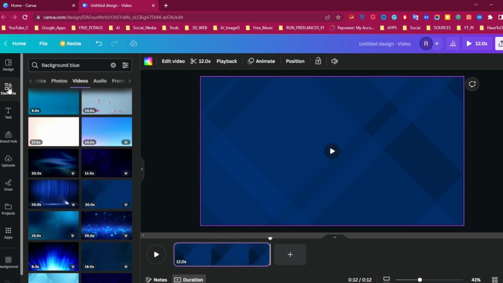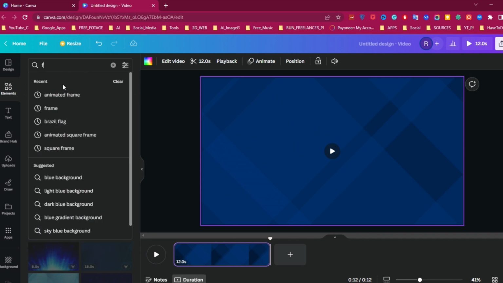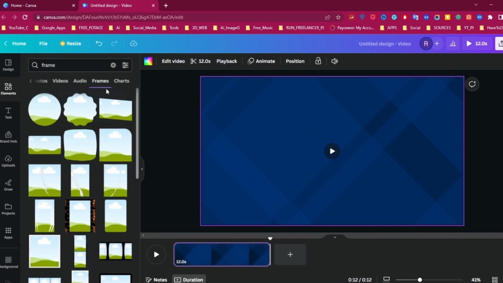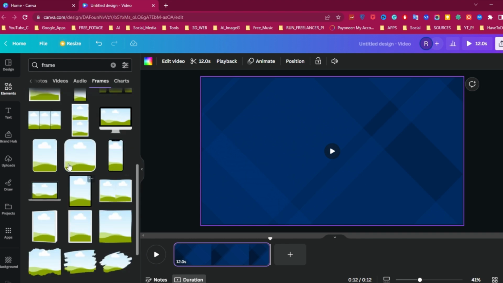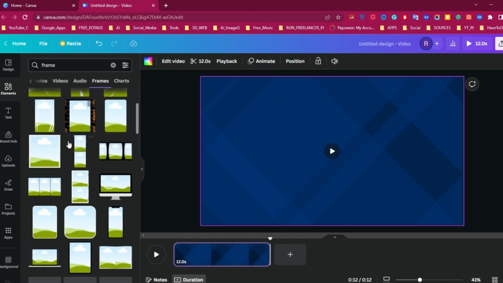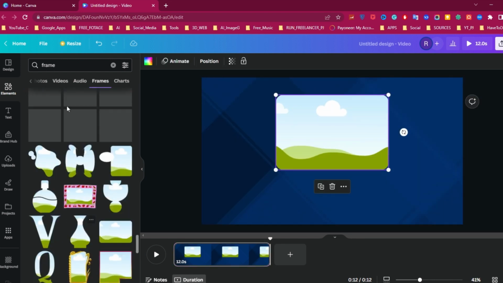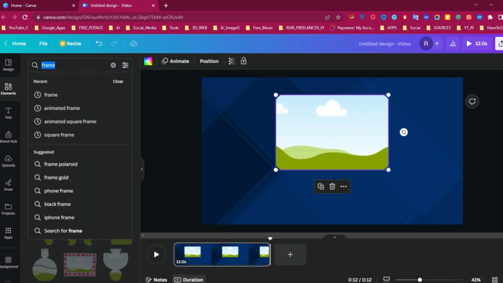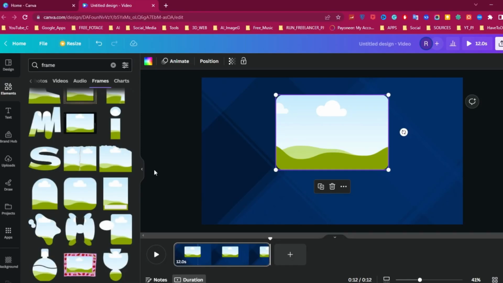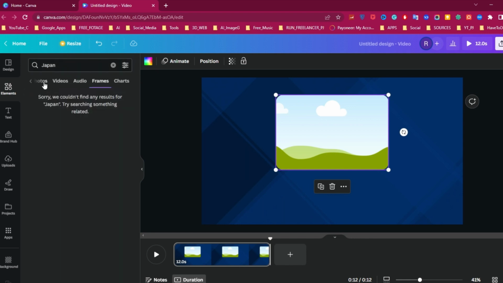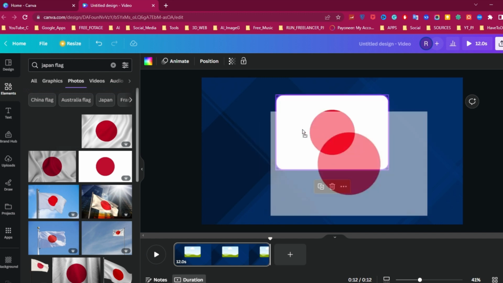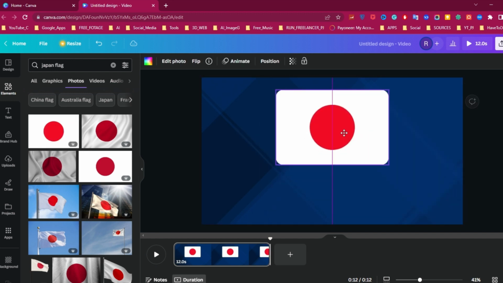The video we are about to make is a quiz on countries. So you can go to the Element section and search for a frame. We want to place the country flags in the frame, most of which are going to be horizontal. So scroll down till you find a horizontal frame. Click on it to add to the canvas. And we can go back to ChatGPT to copy one of the names of the countries. Paste it here in the search bar, then switch to Photos to find a flag of the country. Drag one of the flags to the frame and move it to the middle of screen.